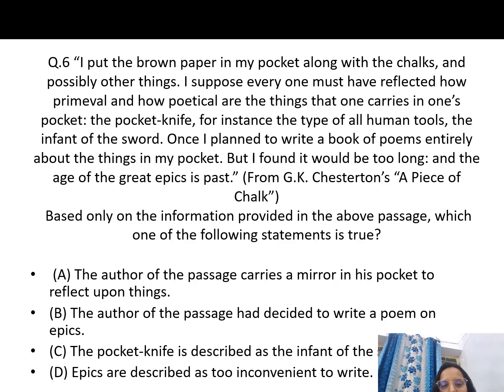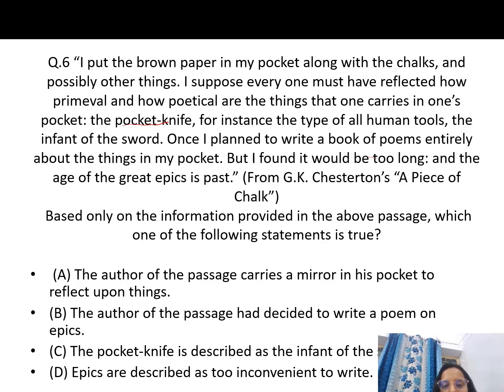Okay, infant means small kid, so for the sword, तलवार, तो तलवार के लिए एक छोटा सा बच्चा ही है, एक कौन, पॉकेट नाइफ. ठीक है, ये बोला, once I planned to write a book of poems entirely about the things in my pocket, but I found it will be too long and the age of the great epics is past. Okay, so this is taken from some GK test on the piece of chalk. So this is the paragraph.